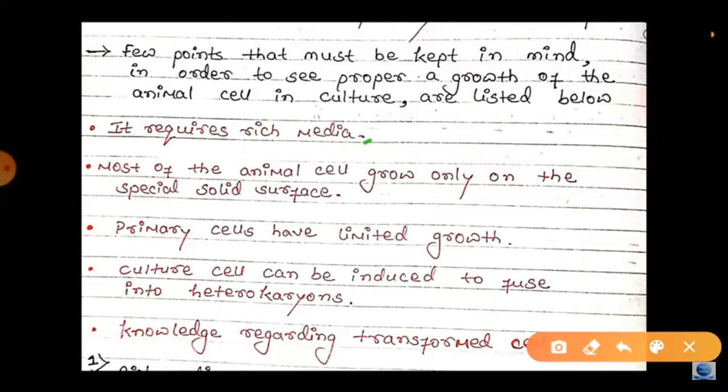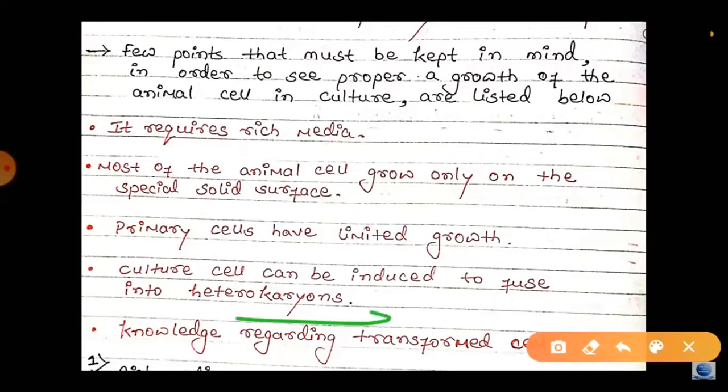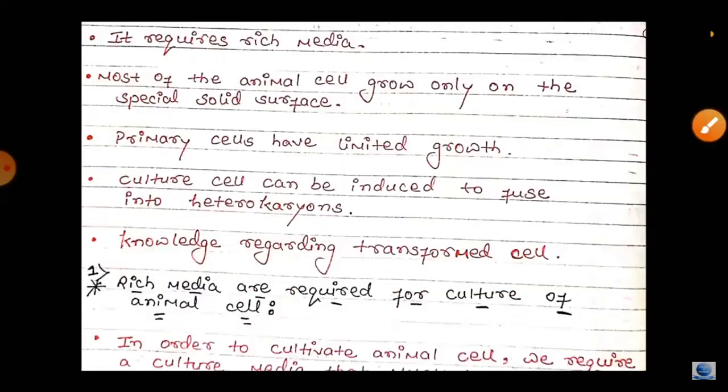Next one, cultured cells can be induced to fuse into heterokaryons. So the cultured cell is induced to fuse, and they are converted into heterokaryons. And next, regarding the growth of animal cell in the culture,